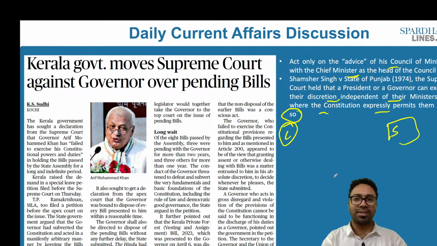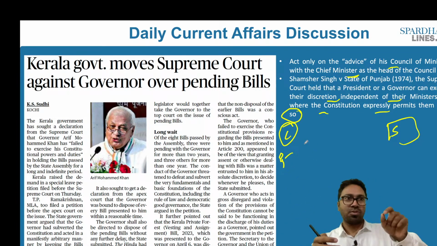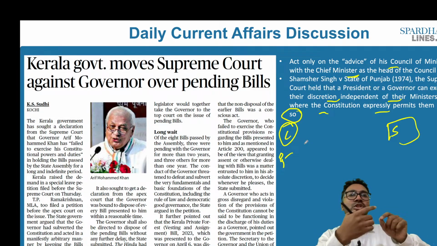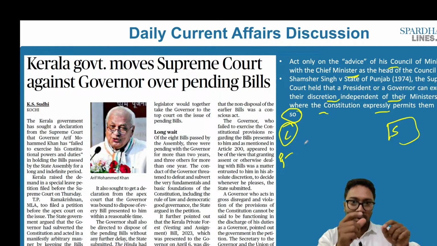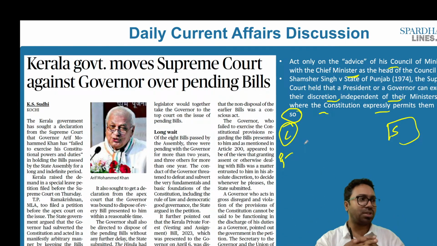What is the constitutional discretion that we are speaking about? Let's say for example we have the governor. The governor basically believes that he has to send one of the bills to the president. Why? That is because there could be a provision or a legislative making where the legislature basically decides to remove the power of the High Court. In that case, the governor will have to refer this to the president. That is the constitutional discretion.